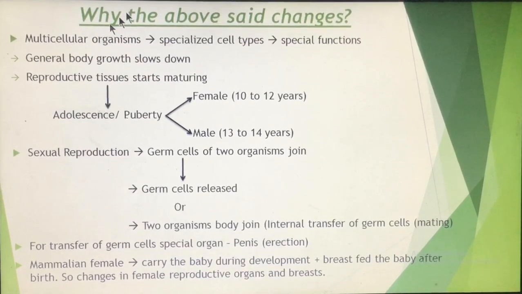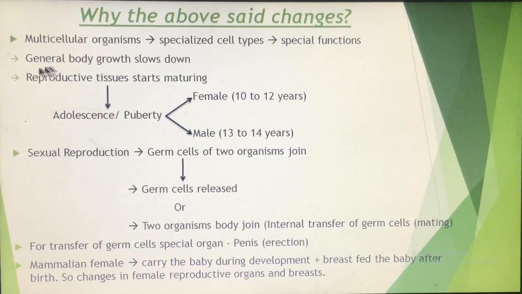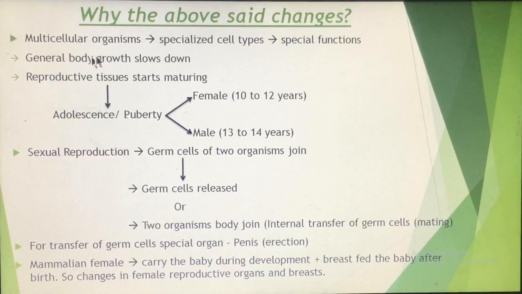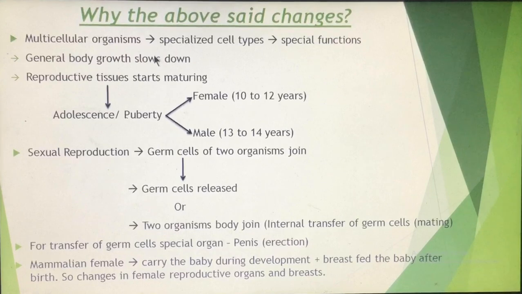Now why do the above changes take place? We know that in a multicellular organism, special types of cells perform special functions. Initially when the juvenile growth takes place, those tissues are responsible for the general growth of the body. When this general growth of the body slows down, then other types of cells, which are specialized cells, start performing special functions. And what are those cells? Those are the cells of the reproductive organs or the reproductive tissue.